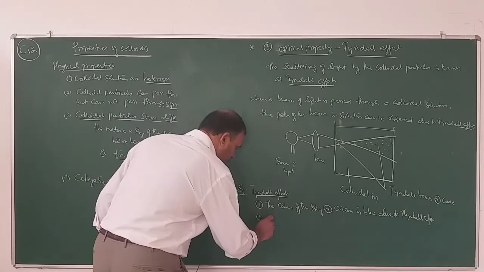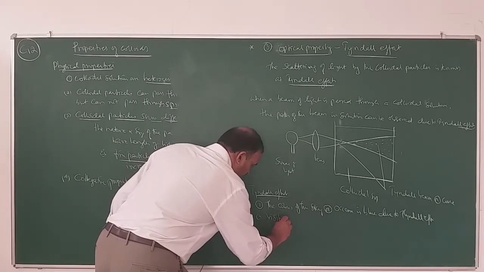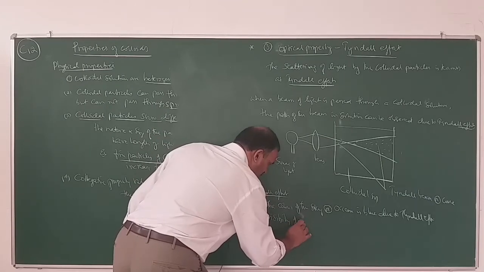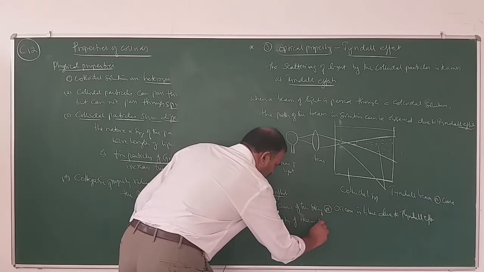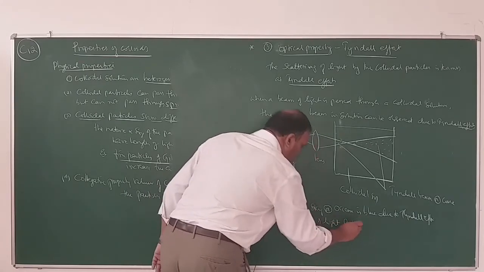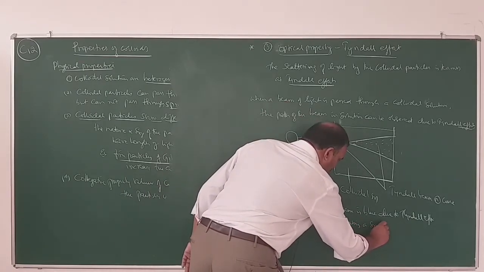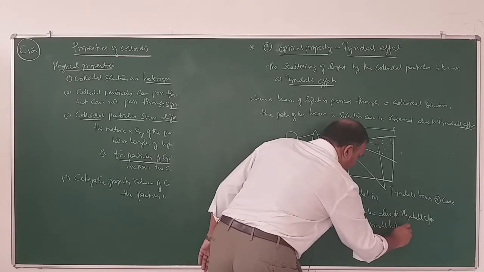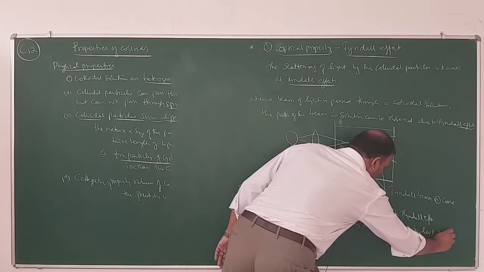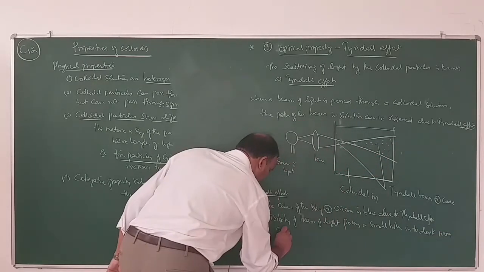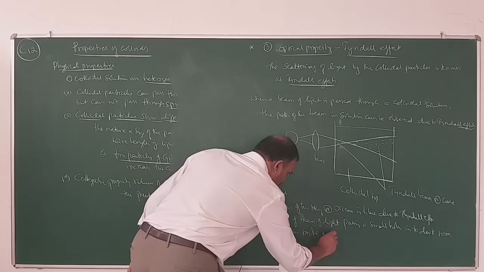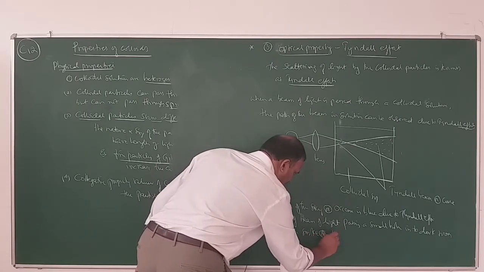Number two, visibility of a beam of light passing through a small hole into a dark room containing smoke or dust.